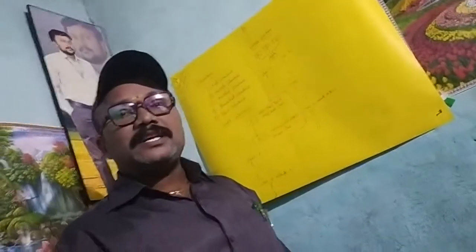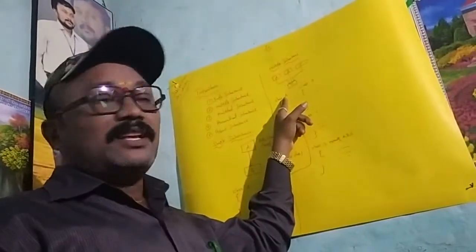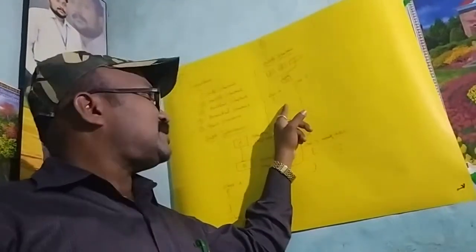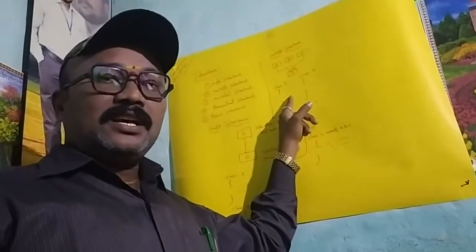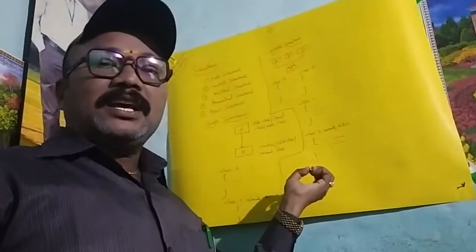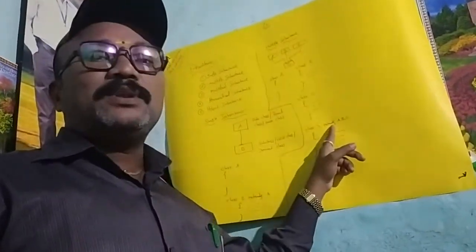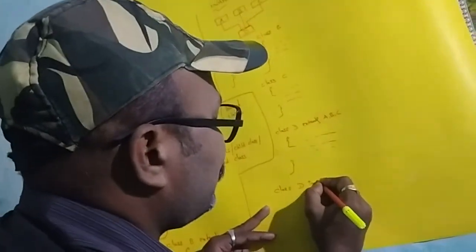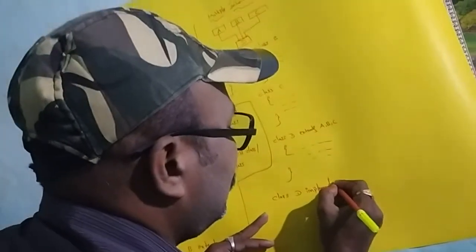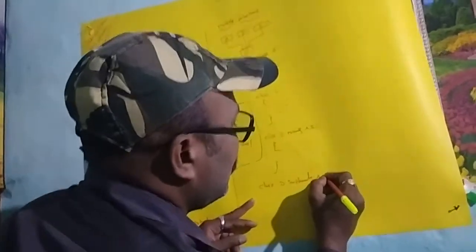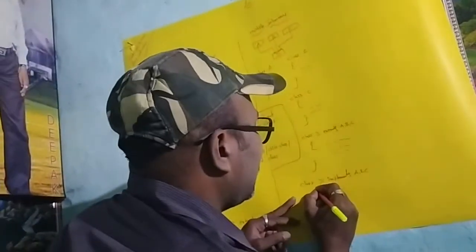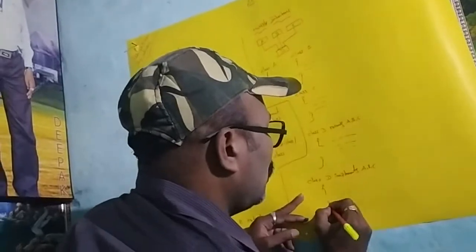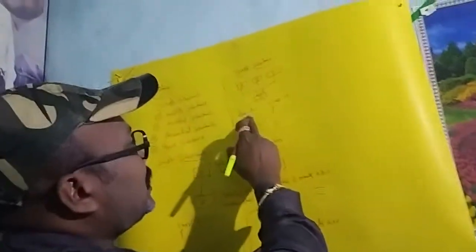Then how to declare the interface? Interface is the same, just like a class: the keyword interface, then the interface name. Then mention the variables as well as methods. Then how to implement it in the subclass? Here we use the implements keyword. Similarly, as I mentioned, class D implements A comma B comma C, in this manner, just using the implements keyword.